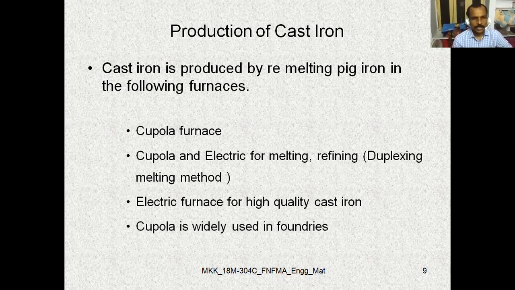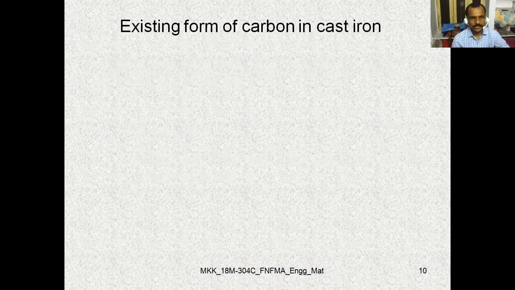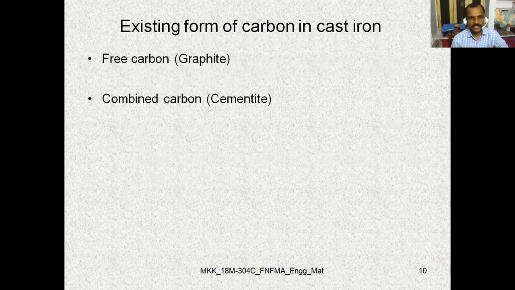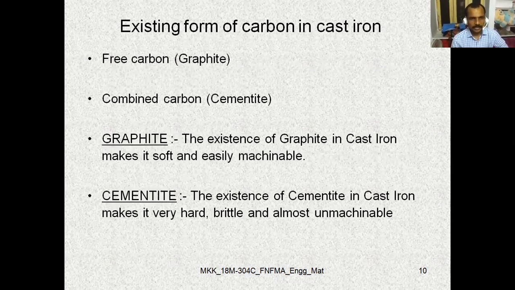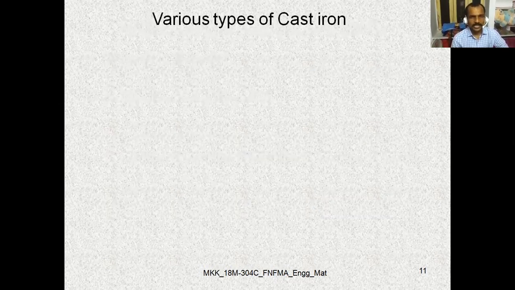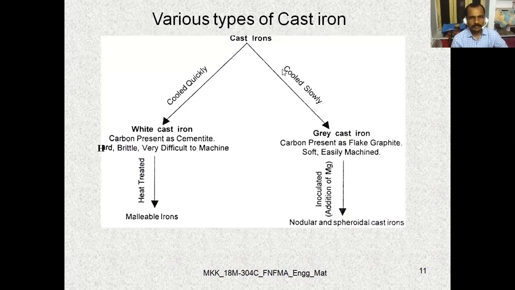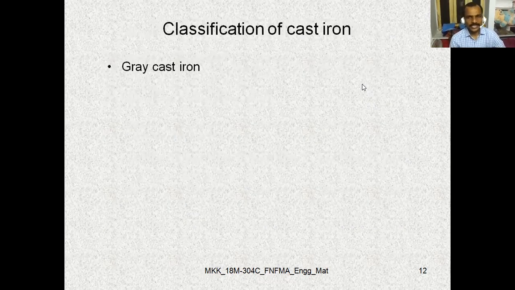The cupola is widely used in foundries, as the name indicates, for cast iron, the iron which is to be cast. We next discussed the existing forms of carbon in cast iron, namely graphite and cementite. Later we moved on to a diagram showing that cast iron, whenever cooled quickly, becomes white cast iron, and whenever cooled slowly, becomes gray cast iron. Later we classified the cast iron.